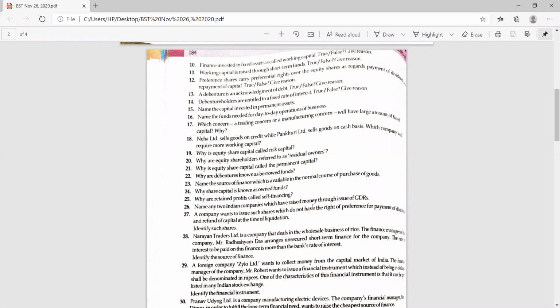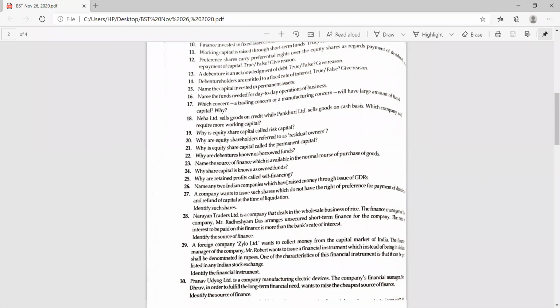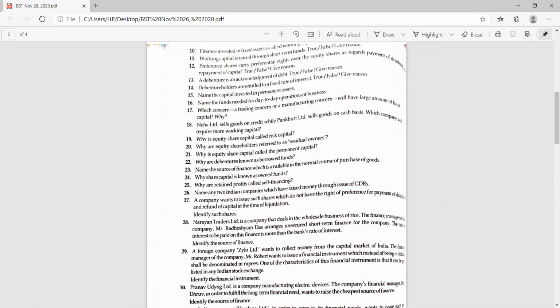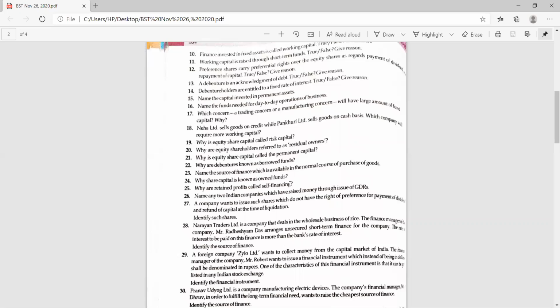28th question. Yes beta, no, it's from 26 to 30, the last 5 questions. Screen is not visible to you? Name 2 companies which have raised money through issued GDRs.